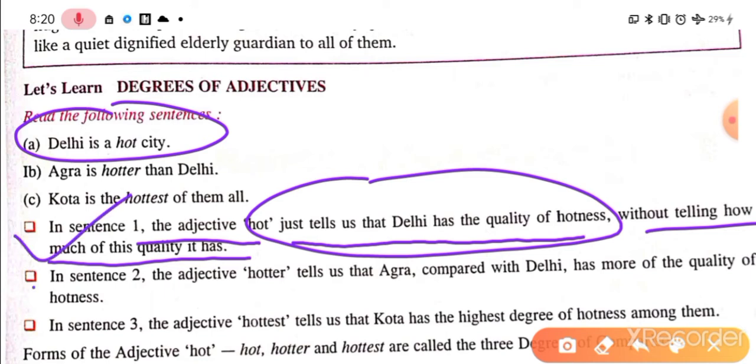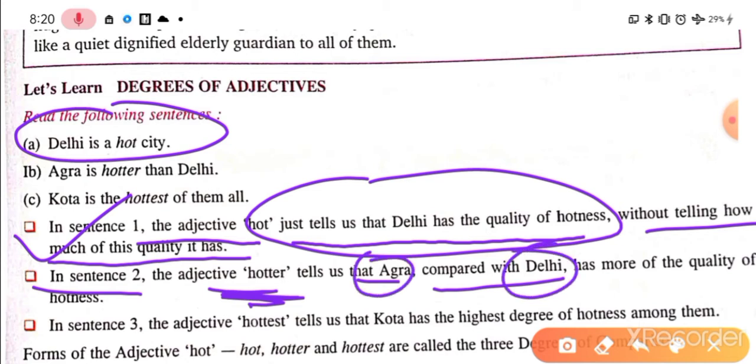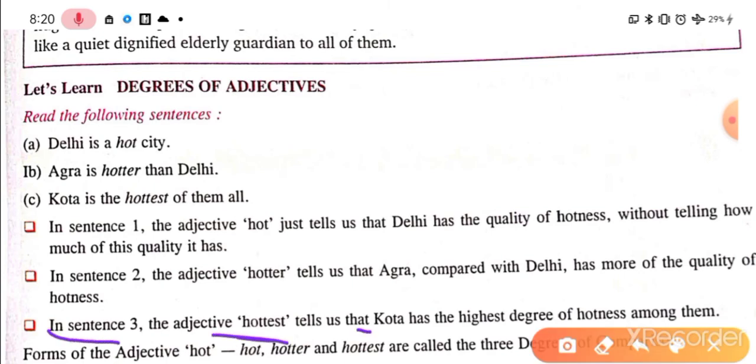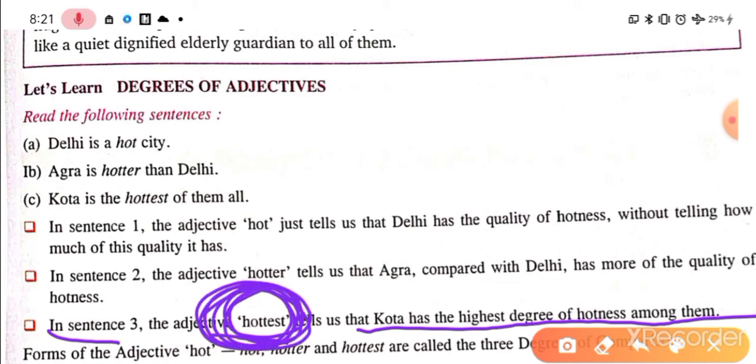Sentence number 2. You can see here in sentence 2, the adjective hotter tells us that Agra is compared with Delhi. I told you that Agra and Delhi are in comparison, and Agra has more of the quality of hotness. Agra is hotter, so hotter has been used here. Third sentence, the adjective hottest tells that Kota has the highest degree of hotness among all. So now Kota is the hottest among all of those cities, more than two. This is the third one, right?